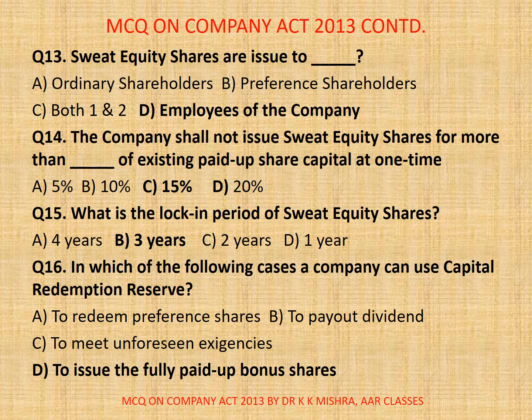Question number 13. Sweat equity shares are issued to dash A. ordinary shareholders, B. preference shareholders, C. both A and B or 1 and 2, D. employees of the company. Correct option is D. employees of the company. Now question is, what are sweat equity shares?